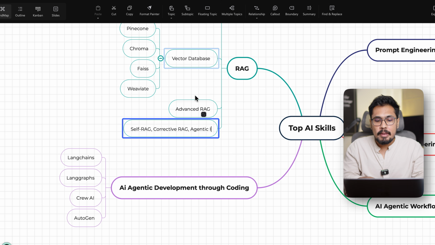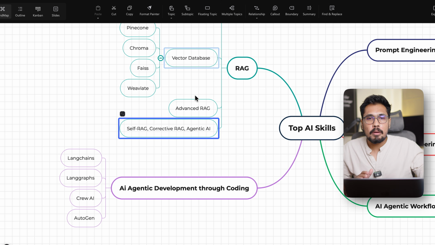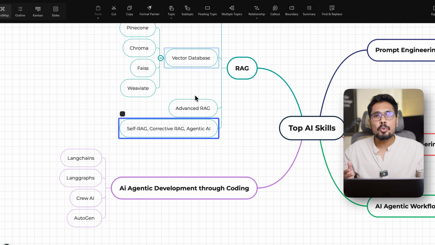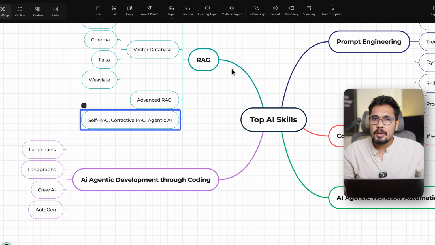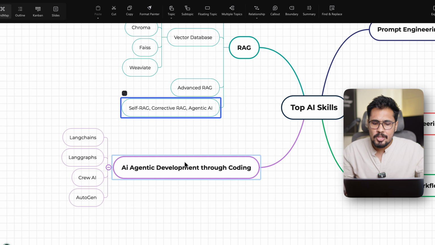Now, these RAG-related concepts, if you are trying to learn AI just to use tools, for example, I'm a content writer, is there a need of learning these skills? No. I'm a content creator where I want to do various automations. Is there a need of learning agentic AI development through coding? No. But if I want to be an AI engineer, or a Gen AI engineer, or an agentic AI engineer,